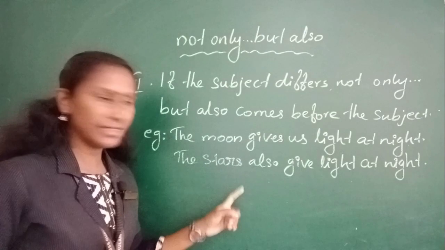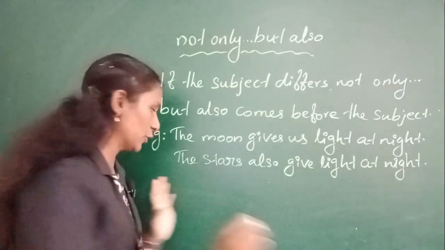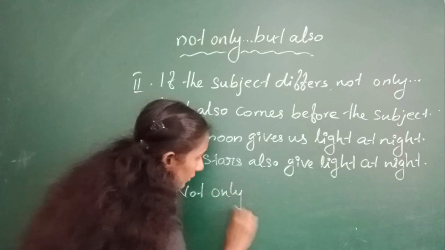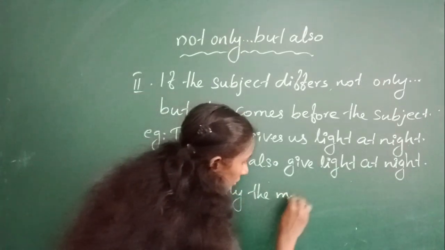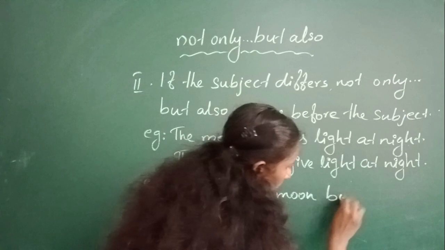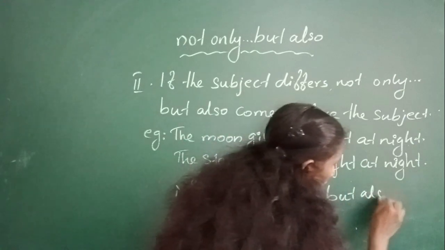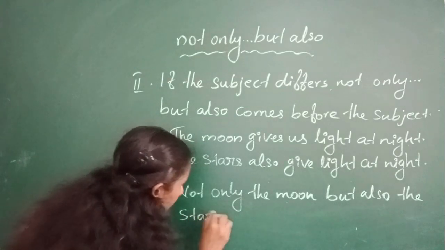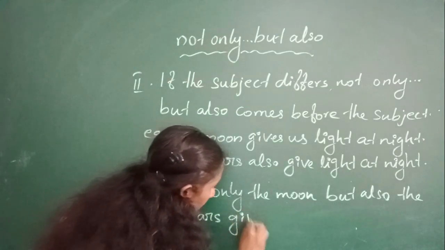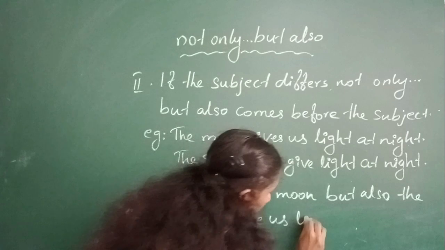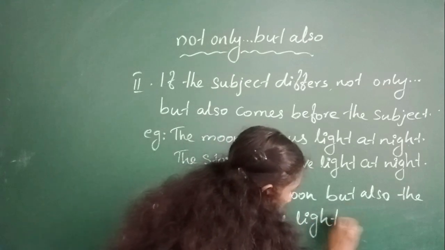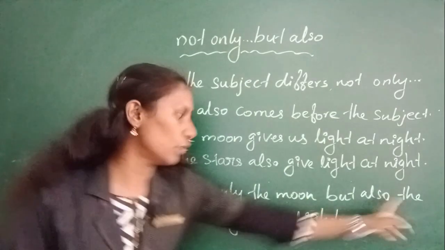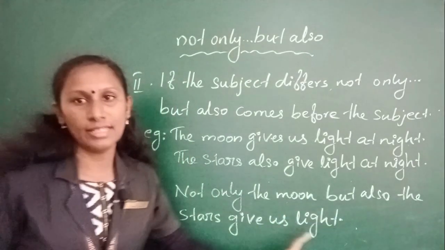And we can combine these two sentences using not only but also as not only the moon but also the stars give us light. Okay, not only the moon but also the stars give us light.